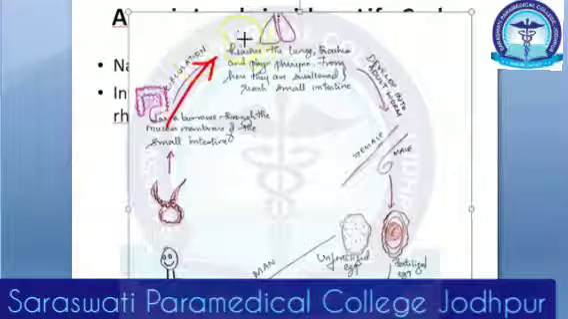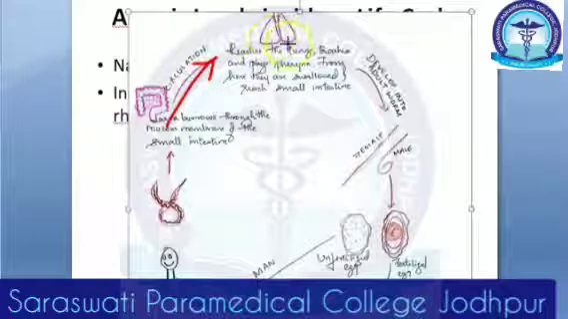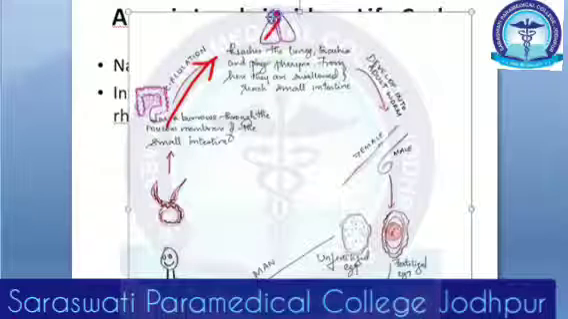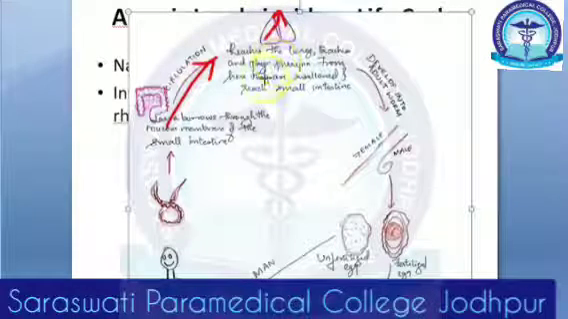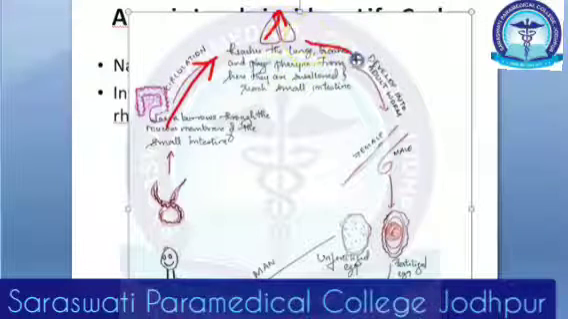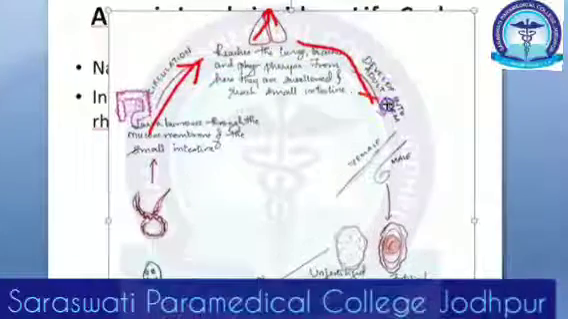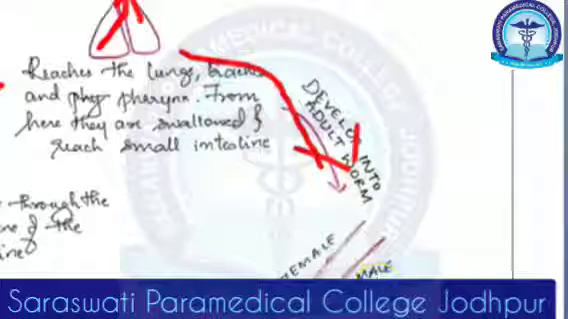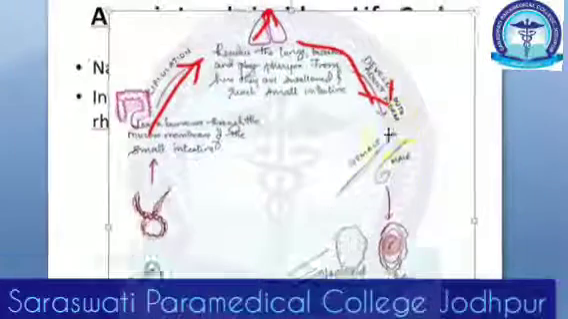From the small intestine it has reached the lungs through the circulation. In the lungs, it will go to the trachea and then the pharynx, and here we swallow it. When we swallow these larvae, they go to the intestine again, and they develop into adult worms.